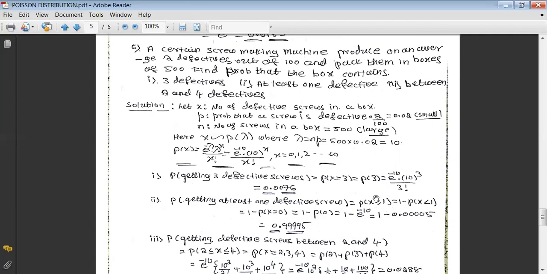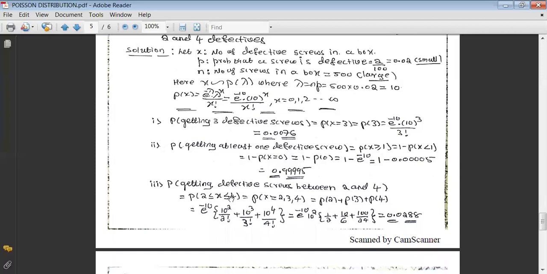Again, directly we cannot proceed, so we use the complement law. We can write like this because the complement of greater than or equal to 1 is less than 1. The only permissible value is 0. That's why it will be 1 minus p of x equal to 0. That is 1 minus p of 0. If you take x equals to 0 here, it results as e raised to minus 10. 1 minus e raised to minus 10, its value is 0.9995.